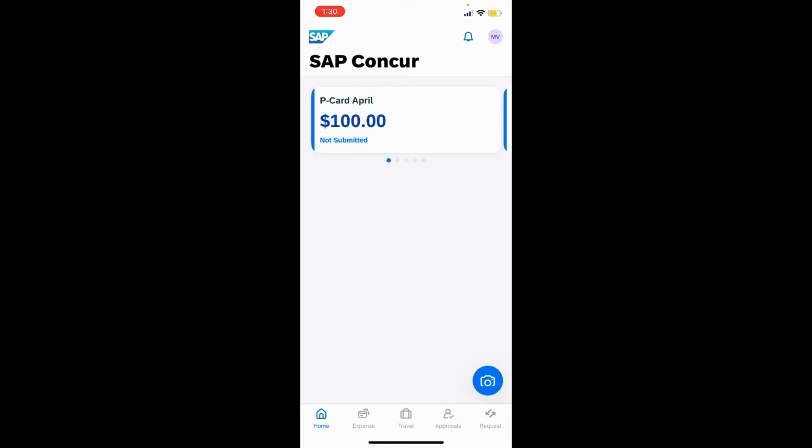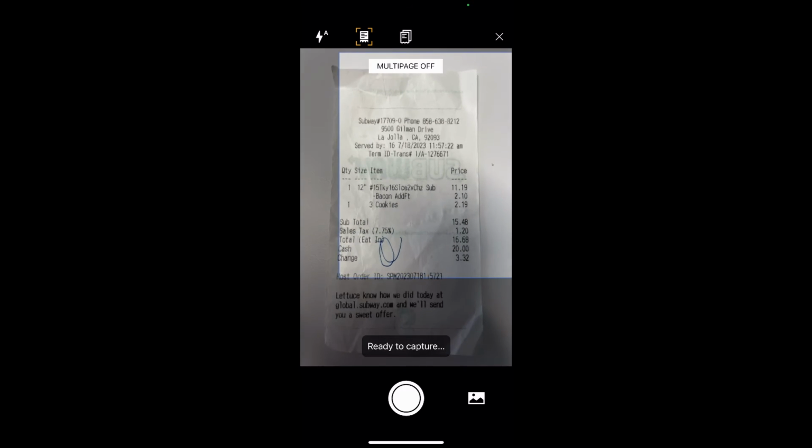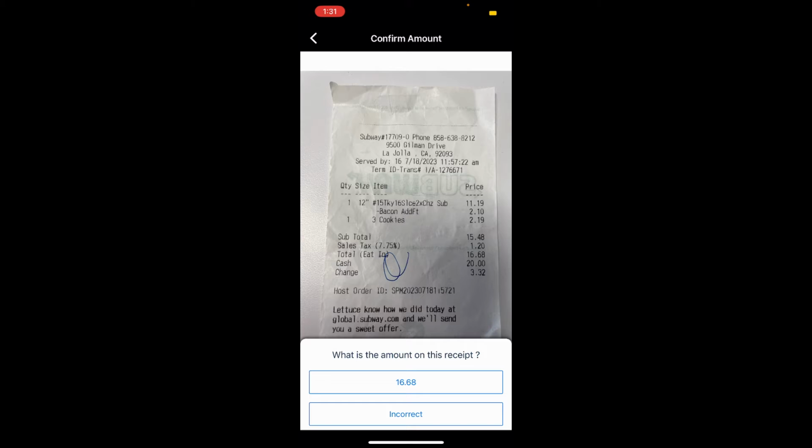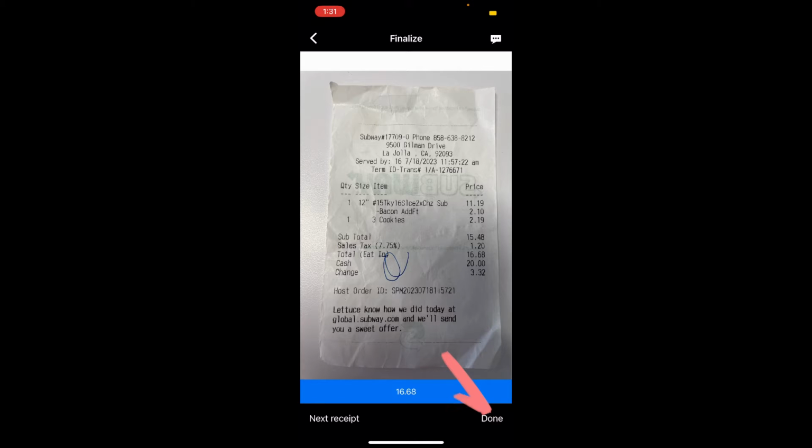So once you log in via single sign-on, you have the ability to click on the camera icon right from your profile and take a picture of your receipt. From here, you would click Done if the receipt looks good. Right now, SAP Concur is scanning the receipt and it's asking you to verify the amount. And since it's correct, you just click on the 1668. If the amount had come up incorrectly, you would click Incorrect and you would manually have the ability to update the amount. Then you would click Done.